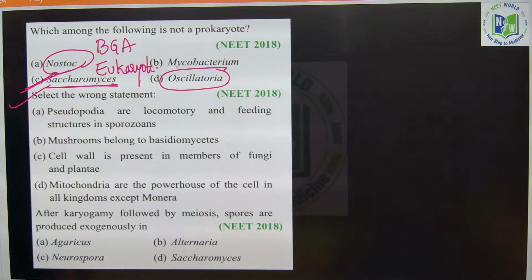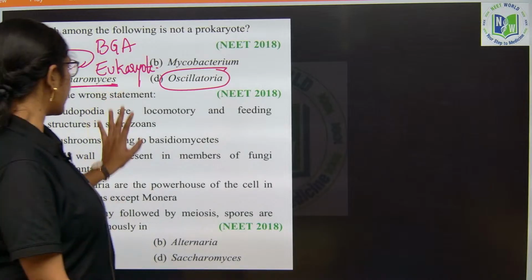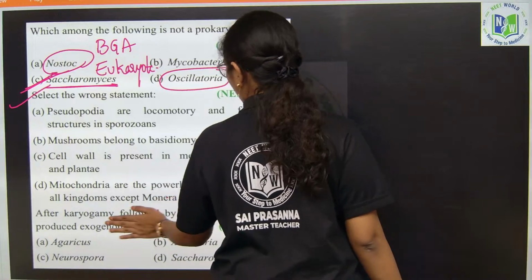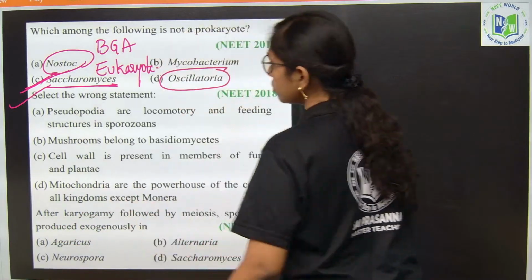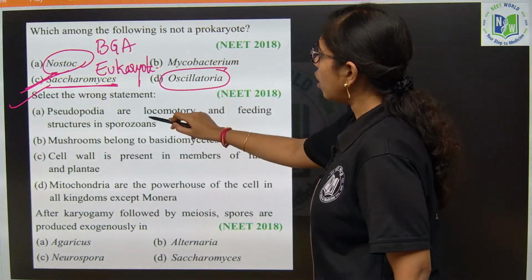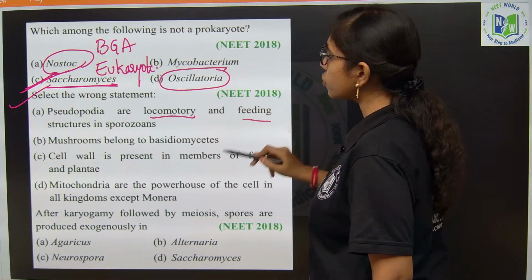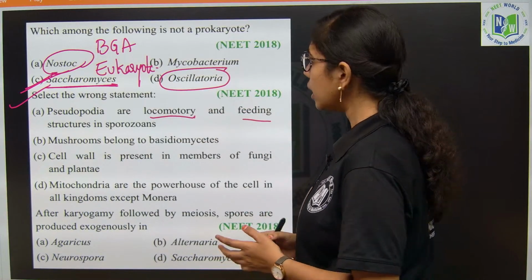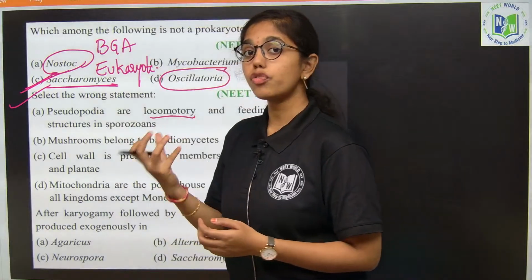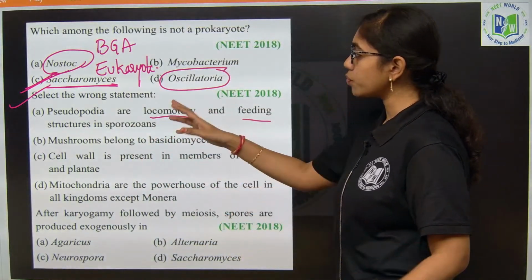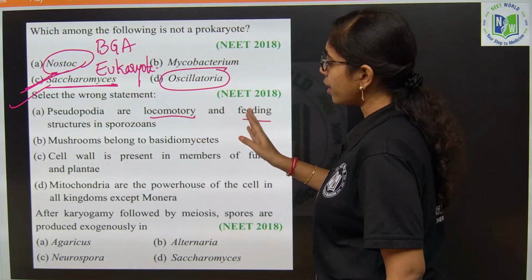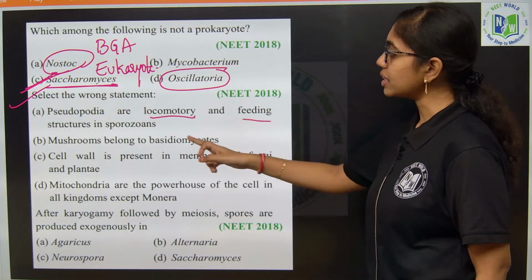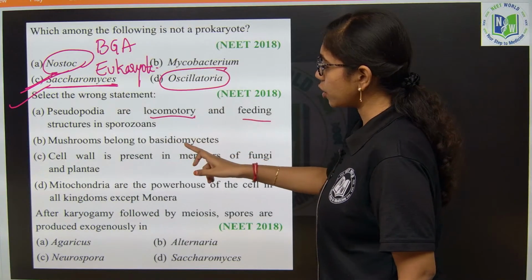Next, select a wrong statement. Here we have to identify the wrong statement. Pseudopodia are locomotory and feeding structures in sporozoans. Pseudopodia are false feet. Next, mushrooms belong to Basidiomycetes.